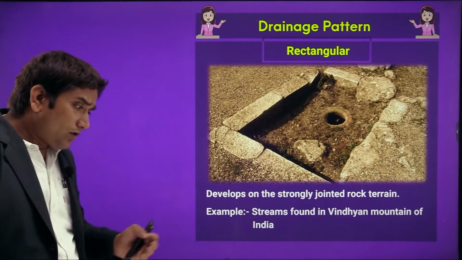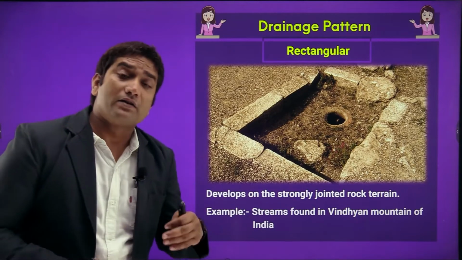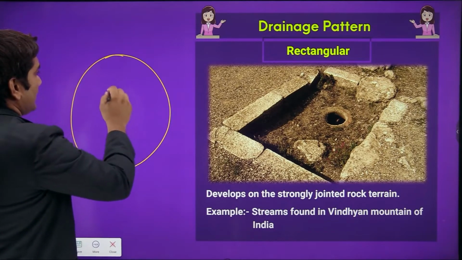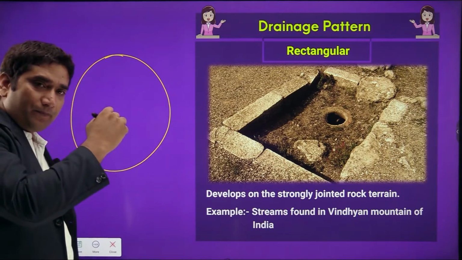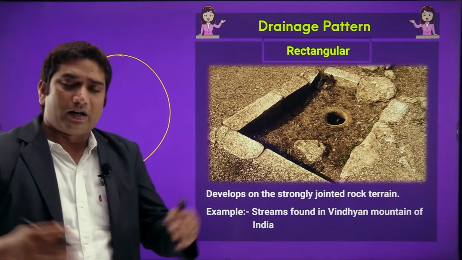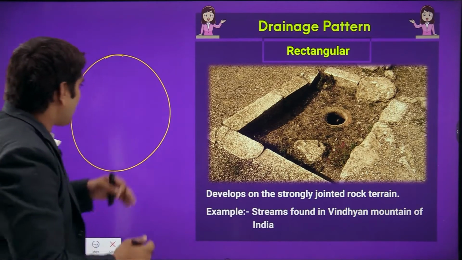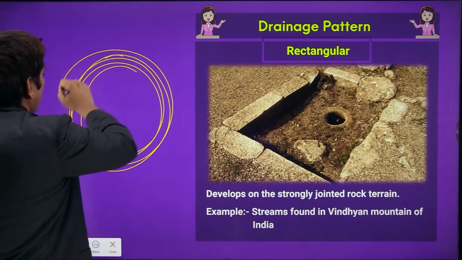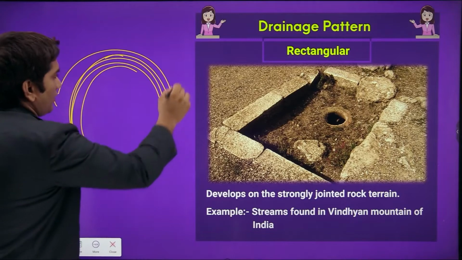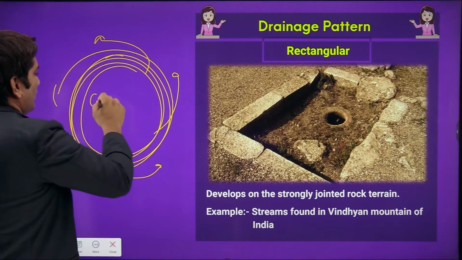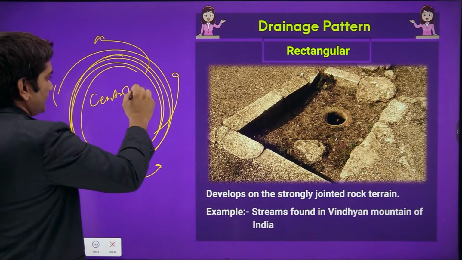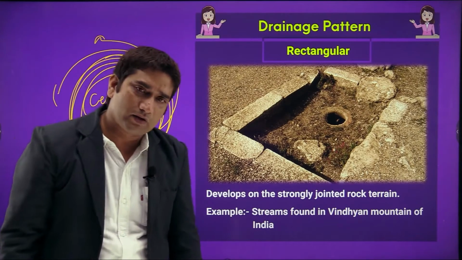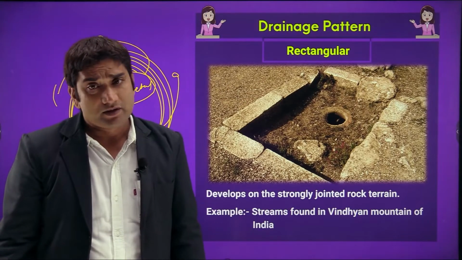Instead of rectangular pattern, we can also describe the centripetal drainage pattern. In centripetal drainage pattern, if we are having any catchment area, a catchment area is basically a large water reservoir. In that catchment area, if any force applies and due to that force water is diverted in all directions, this is called centripetal ड्रेनेज पैटर्न. तो इस पैटर्न में जो रिवर्स फ्लो करती हैं उनको हम सेंट्रीपिटल ड्रेनेज सिस्टम बोलते हैं.